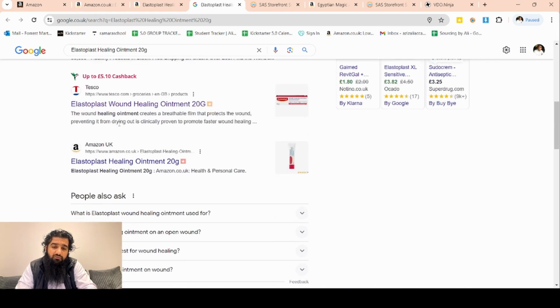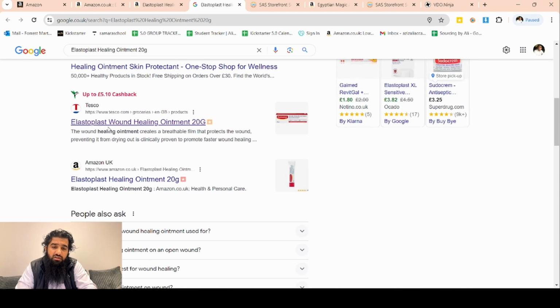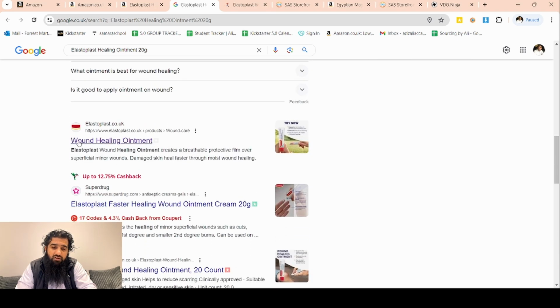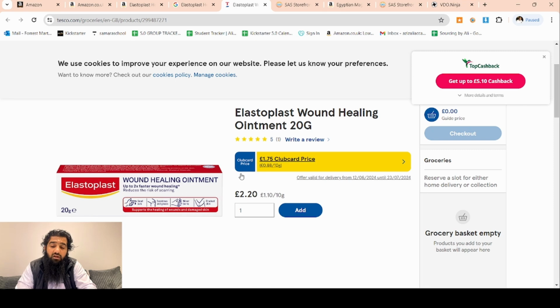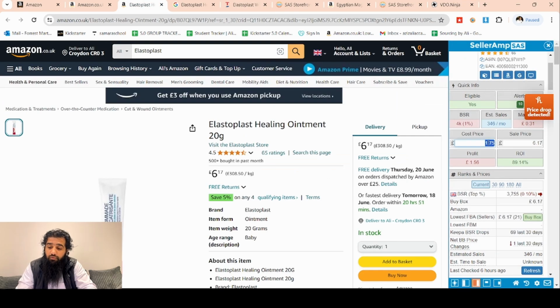We'll start seeing where it's available cheapest. Straight away we can see it's available on Tesco. Where else is it available? It's available here on the brand's website. The cheapest so far that we get is from Tesco. With the Clubcard, as a matter of fact, we get it for £1.75. So we put 1.75 here.